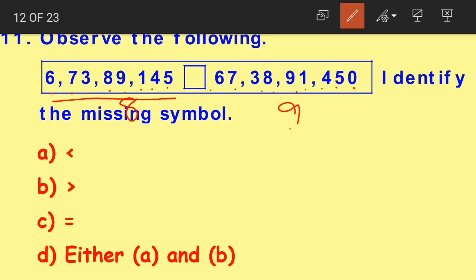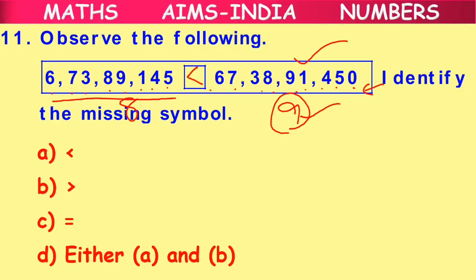Now obviously 9 is the bigger number here, right? This number has the more number of digits. So the second number becomes the bigger number. We open the mouth towards the bigger number. So the correct answer is option A, the first number is less than the second number, right?